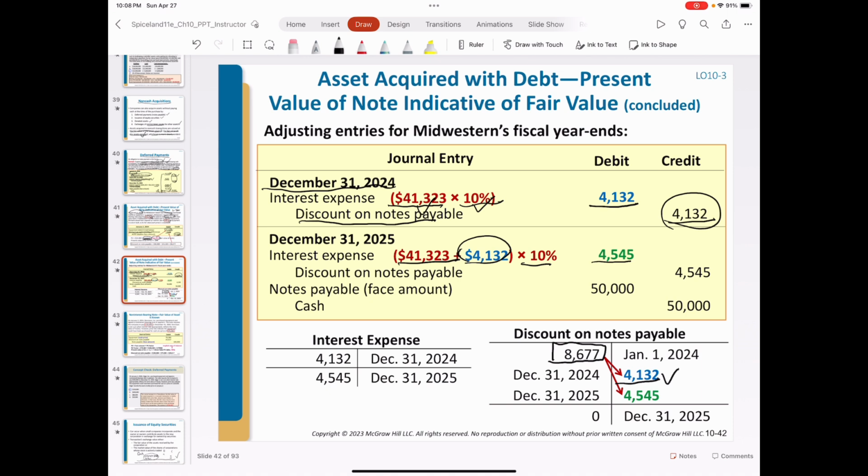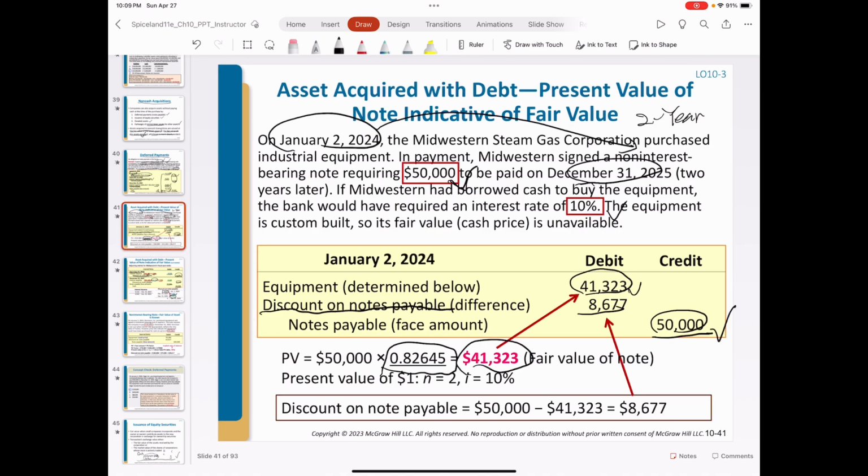So 4,545. And also this is the second amortization on discount on notes payable. After this amortization, we credit discount on notes payable. The balance of this account becomes 0, fully amortized. Okay, the carrying amount of notes becomes $50,000. By the end of 2025, the company paid $50,000 and credit $50,000, so the debt is paid off.